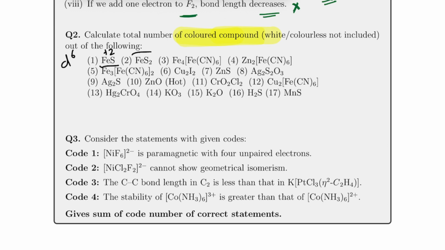If I talk about FeS2, that's iron pyrite, and over here also in this case you will find that there is a color. Whereas for this one, I think some 3 and all is missing.